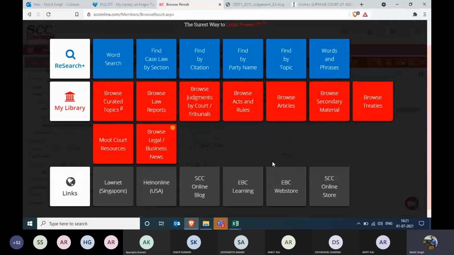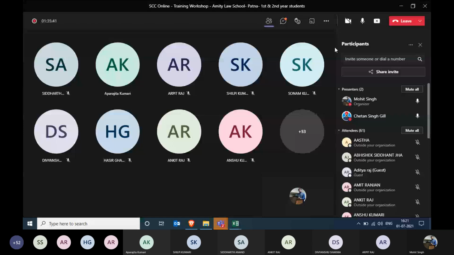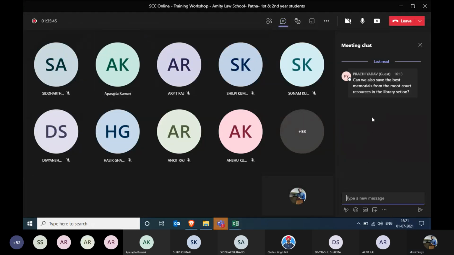We have a question in the chat. There's a question from Ms. Prachi Yadav: can we also save the best memos from the moot court resources in the library section? Yes, you can save them. You can just click on the document. You can save them, print them, email them. Everything is possible, ma'am.